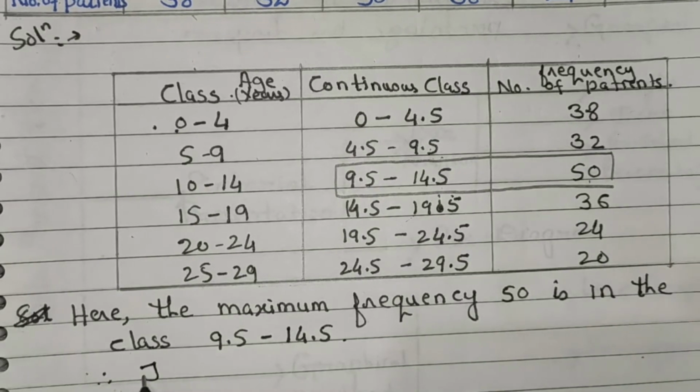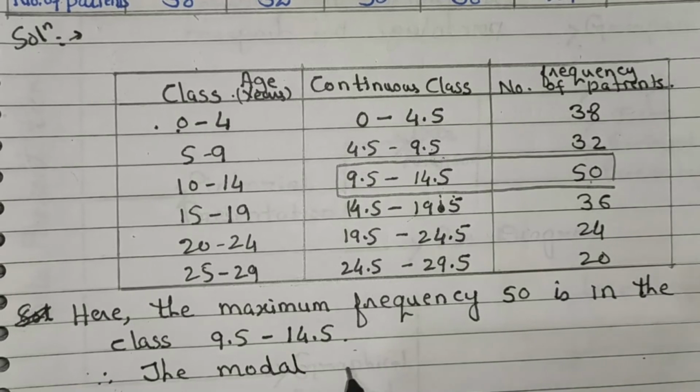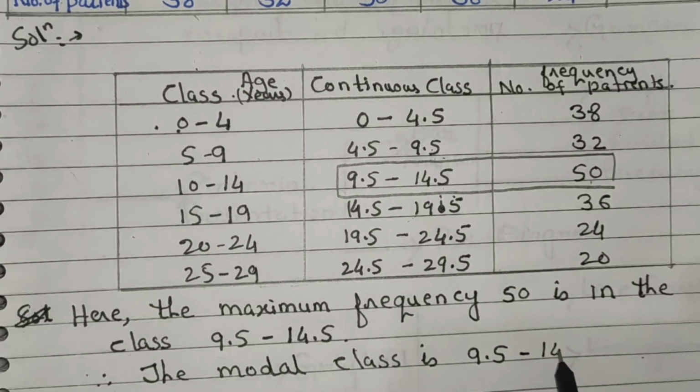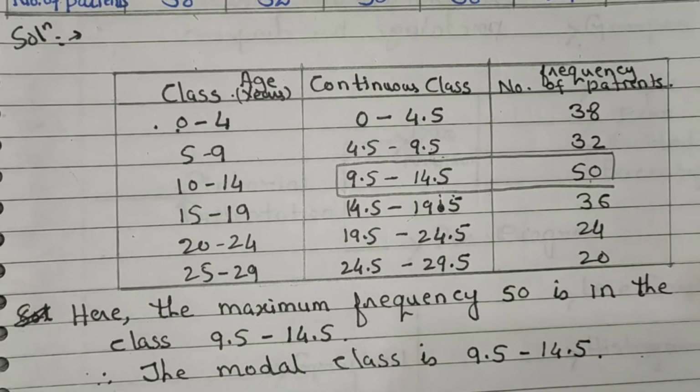Therefore, the modal class is 9.5 to 14.5.